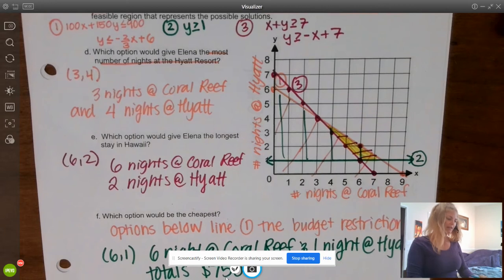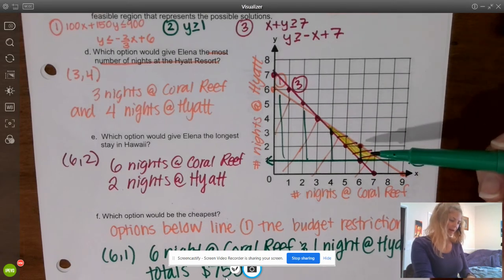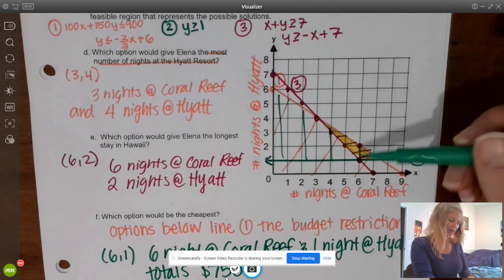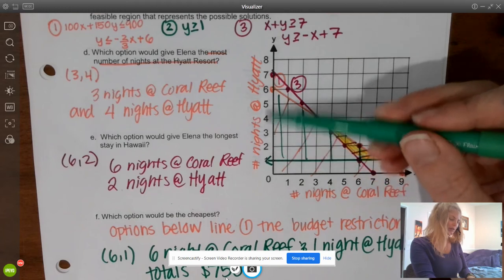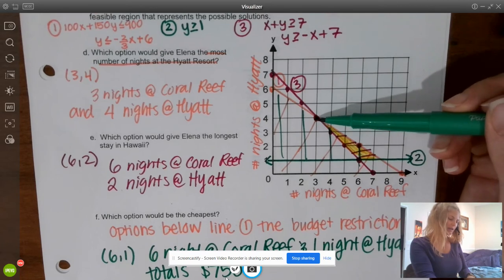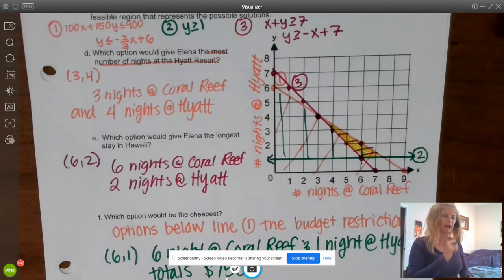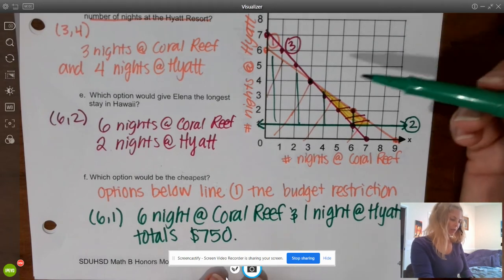So which option would give Elena the most number of nights at the Hyatt Resort? So the Hyatt Resort, remember, is this green line. Anything above the green line is going to be talking about the Hyatt Resort. So taking a look, I wanted to look at the largest y value in my feasible region, and that's going to be right here at 3, 4. So 3 nights at the Coral Reef and 4 nights at the Hyatt is going to be the most nights at the Hyatt Resort.